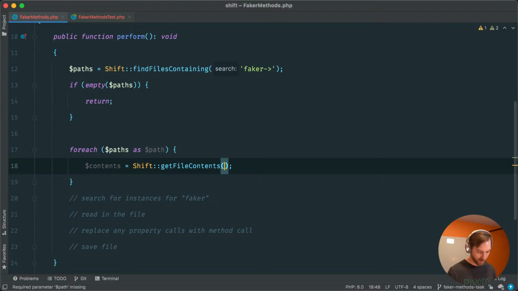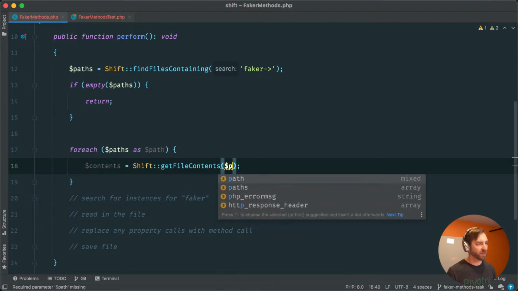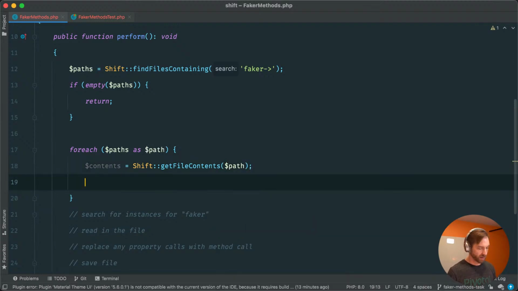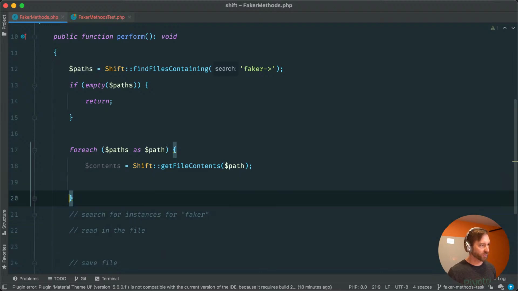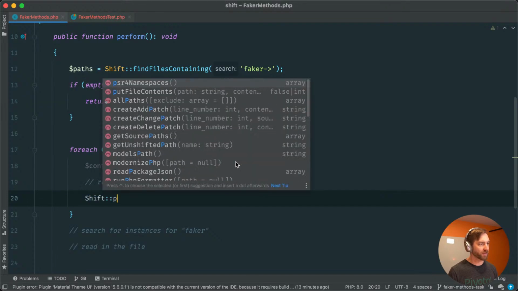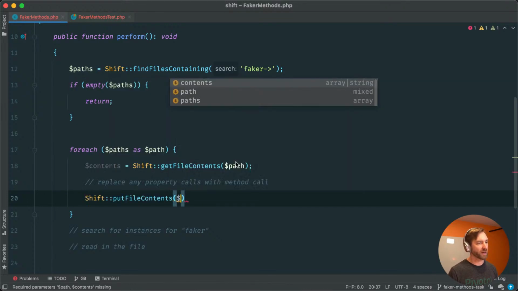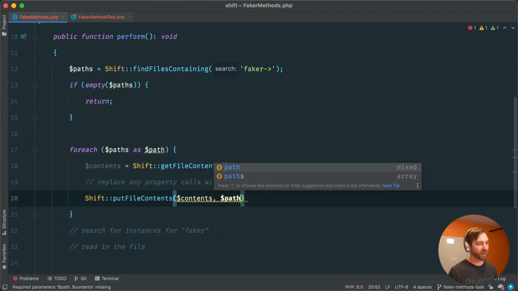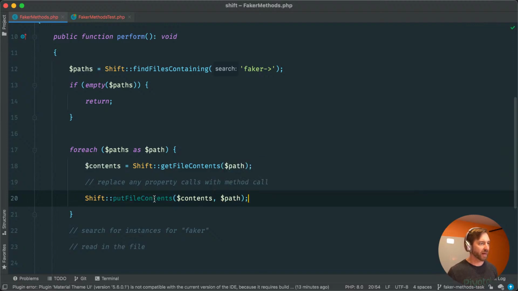And this will effectively be the path, of course. And then here's where we're still going to need to replace the property calls. And then ultimately we're going to say shift put file contents, contents path. Or I might have just done that backwards. Yeah, it's path contents, sorry.